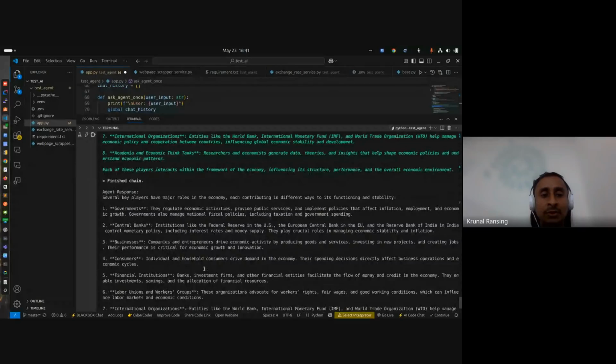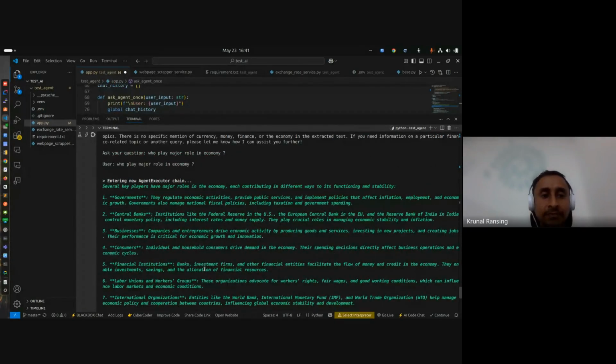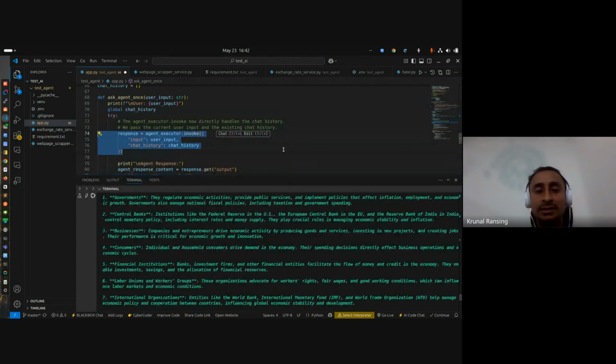There is no tool called. We have not called any third party APIs here, because we just created two tools. In the prompt we mention exchange rate, economic content, and basic things, that you can answer the economy related questions.